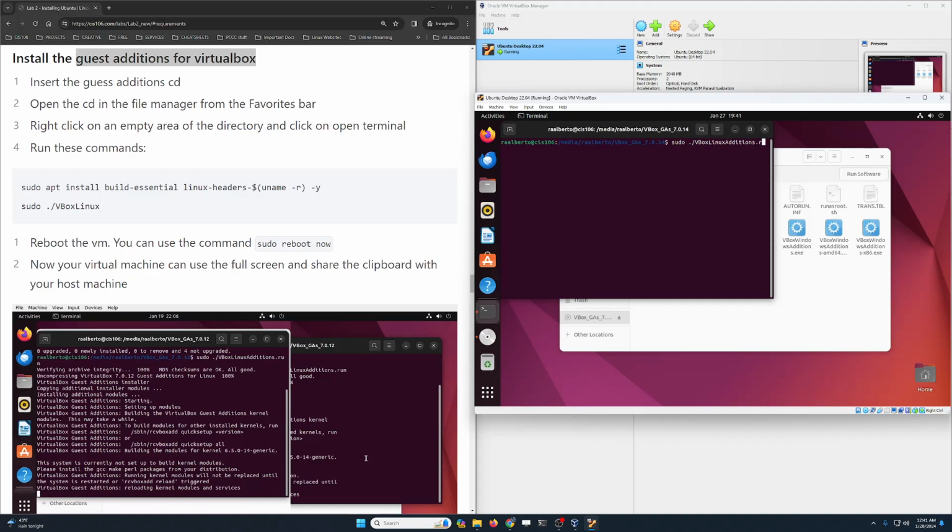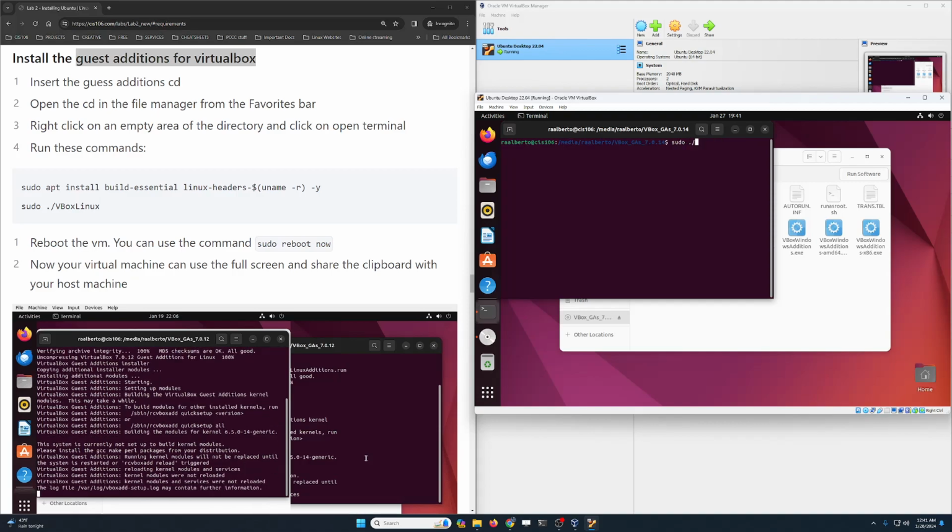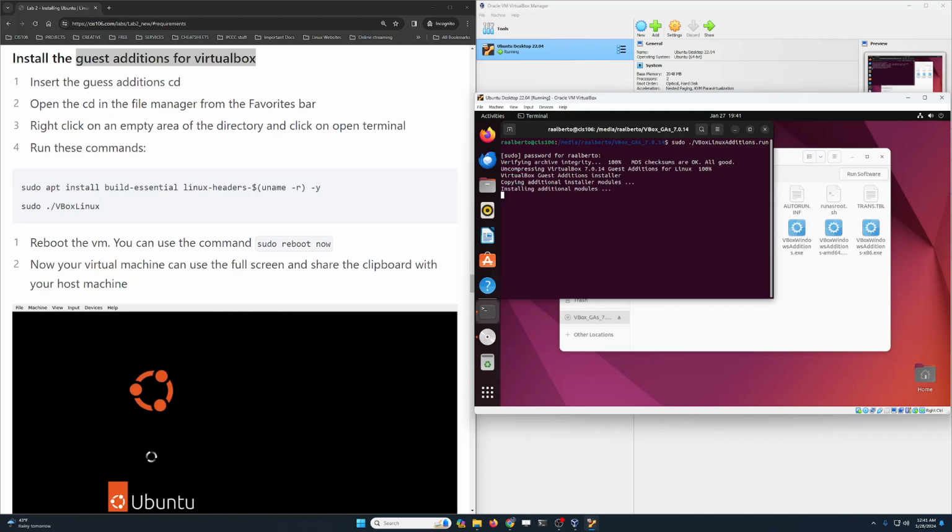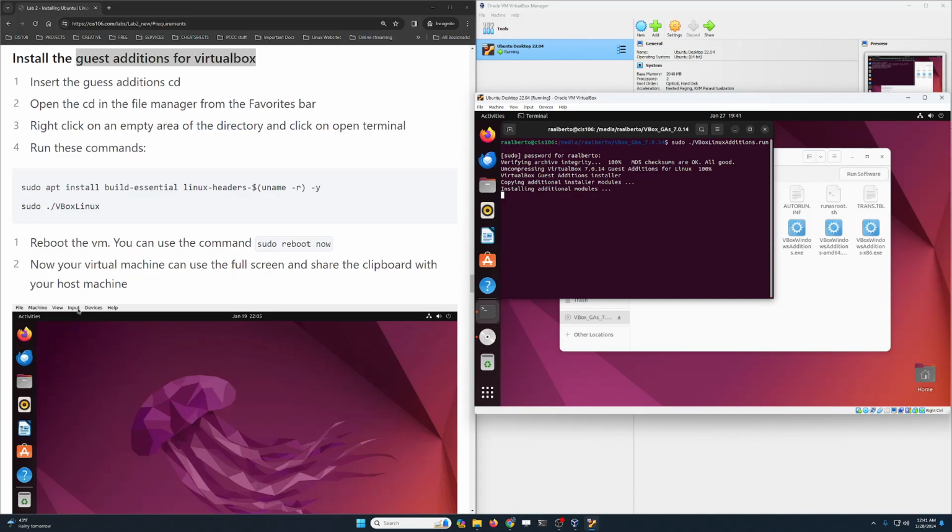Here's how I did it. Again, ./VB, and then press the tab key on your keyboard to autocomplete, then L, and then press the tab key again to autocomplete the installer for Linux. Press enter over here and type your password. This is gonna take a little bit, and then once it's done, we are gonna restart our computer.